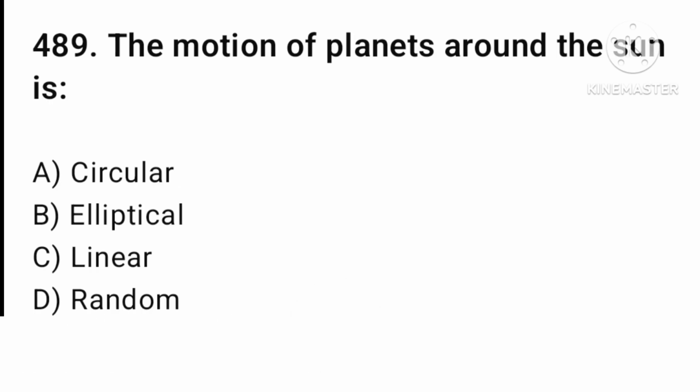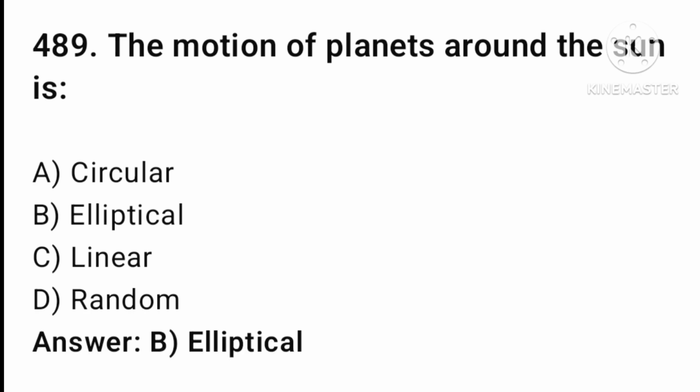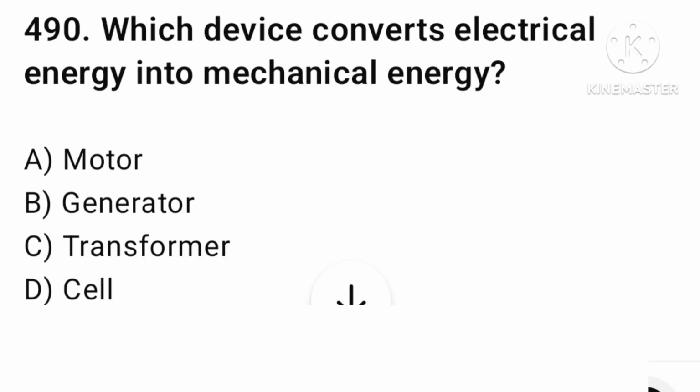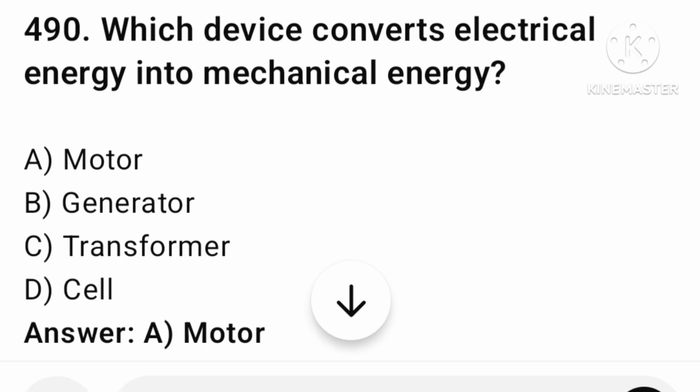The motion of a planet around the sun is circular, elliptical, linear, or random. The answer is option number B, elliptical. Which device converts electric energy into mechanical energy? Motor, generator, transformer, or cell. The answer is option number A, motor.